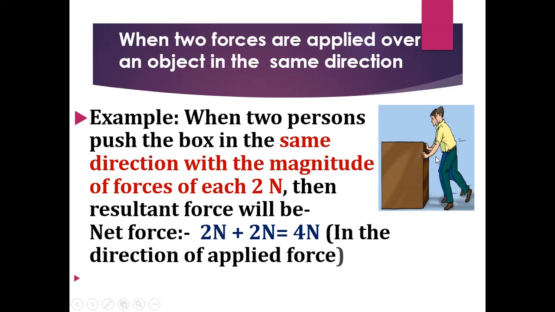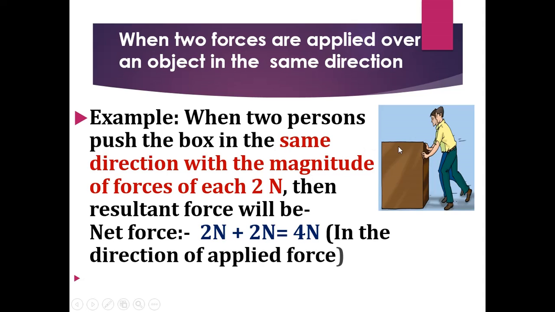Here you can see in the picture two persons pushing the box in the same direction. Each person is pushing the box with a force of 2 Newton. Newton, N, is the SI unit of force. So force can be expressed in terms of Newton.